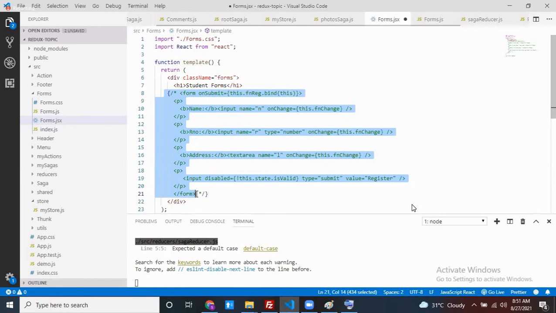And whether the data is valid or not. We can validate the data also. These three things we can do by using Redux forms. So can we go with the Redux forms now?